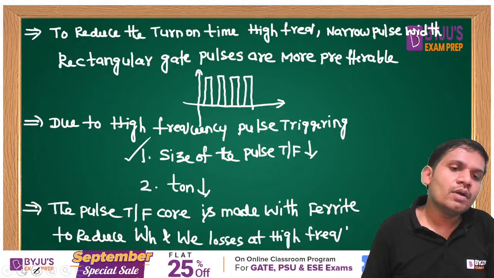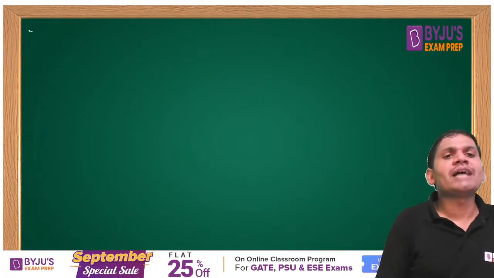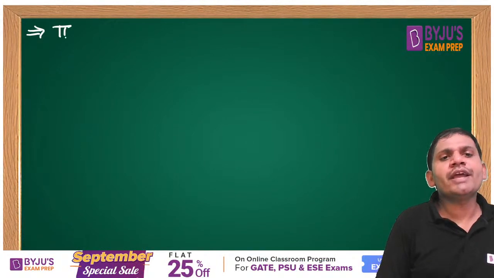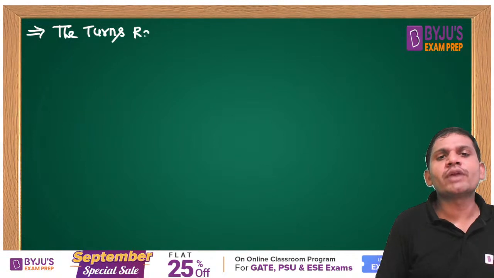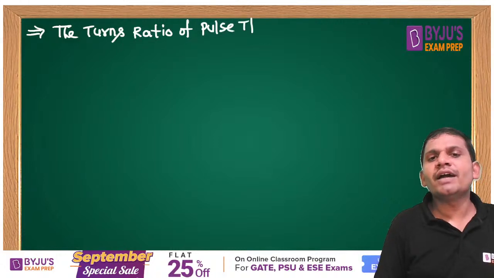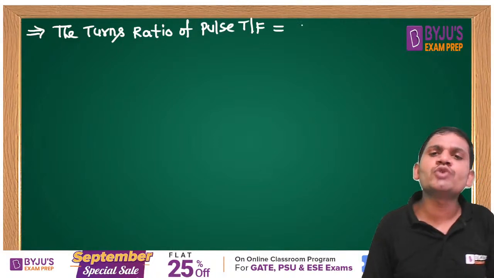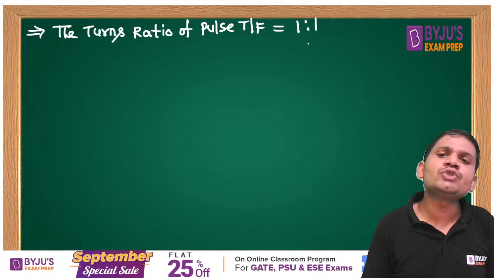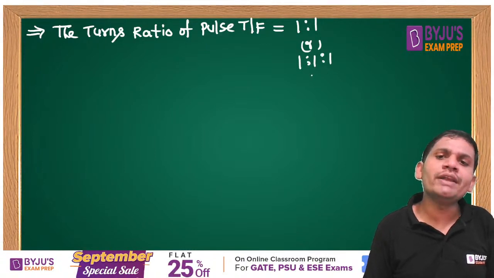What is the turns ratio of a pulse transformer? The turns ratio of a pulse transformer or isolation transformer is 1:1 or 1:1:1 or 2:1:1.